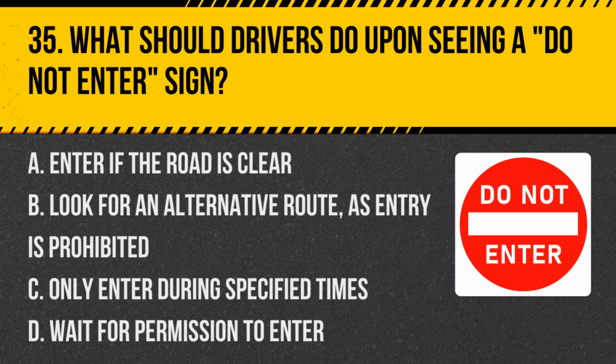Question 35. What should drivers do upon seeing a do not enter sign? A. Enter if the road is clear. B. Look for an alternative route, as entry is prohibited. C. Only enter during specified times. D. Wait for permission to enter. Answer B. Look for an alternative route, as entry is prohibited. A do not enter sign means that the road is closed to vehicle traffic in your direction, and you must look for an alternative route.